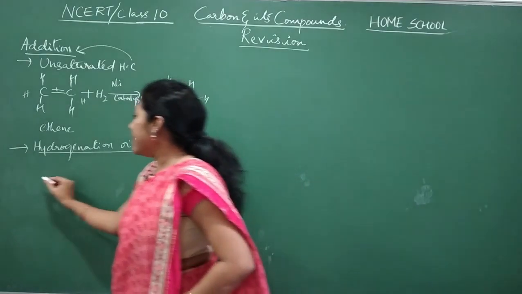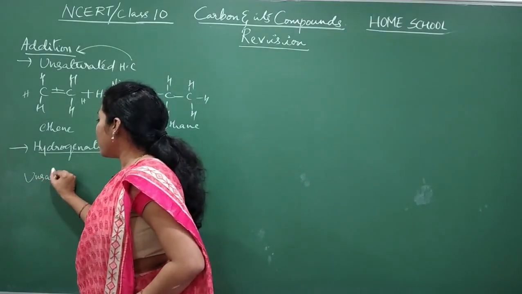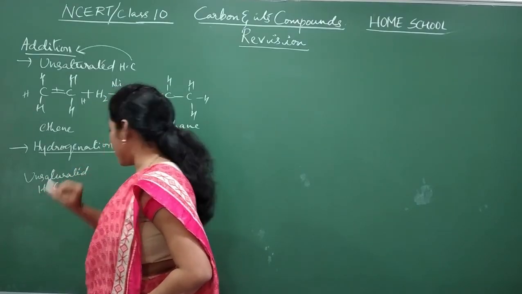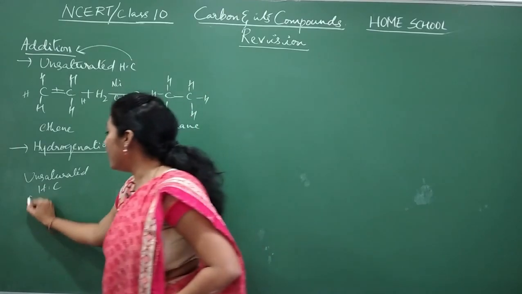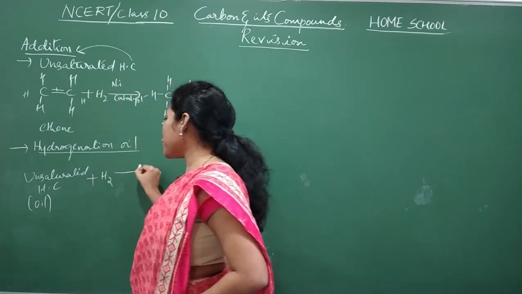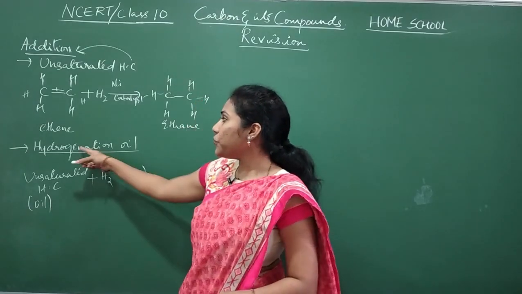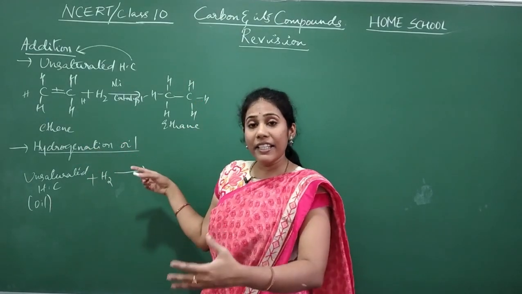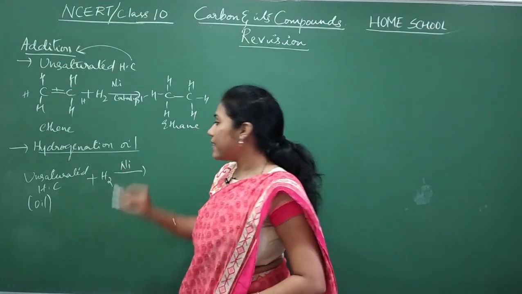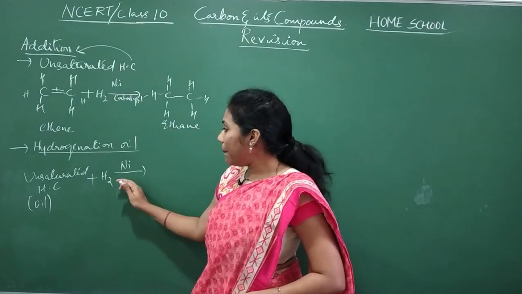See, oil in the sense what? Unsaturated hydrocarbons are the ingredients in oil. When you do hydrogen addition for this oil, hydrogenation in the sense of addition of hydrogen, in the presence of a catalyst, nickel, what happens?